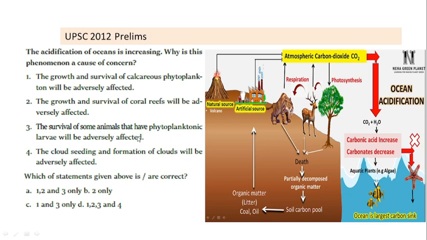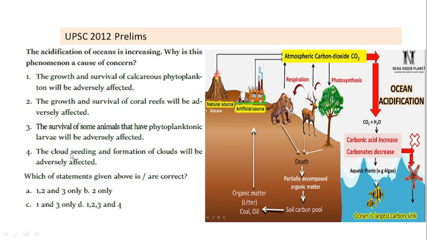Third, survival of all animals that have phytoplankton larvae would be adversely affected. So plants which are very small and free floating on the surface of ocean will be affected, and so the animals will also be affected which are dependent on these plants. So as a whole, we can say all organisms of aquatic area would be affected.